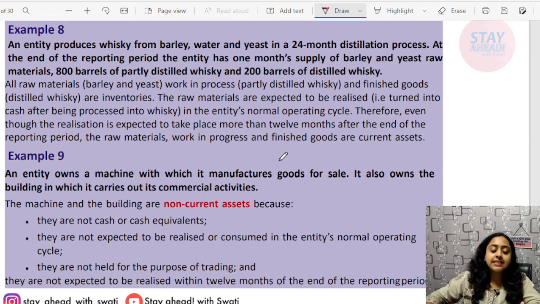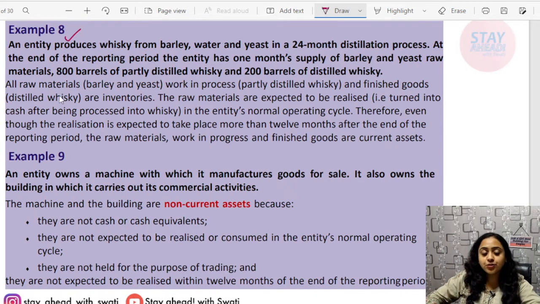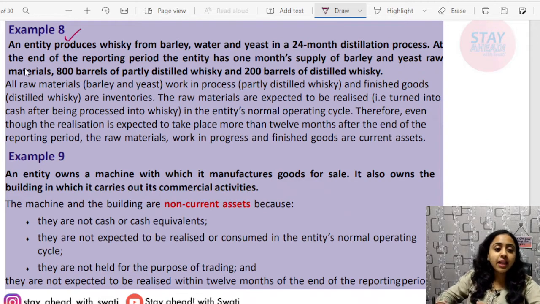Let's study example number 8. You will get a better picture. Please stay with me and watch the video till the end. An entity produces whiskey from barley, water and yeast in a 24-month distillation process. Okay, the WIP process is what? 24 months. That is 2 years.